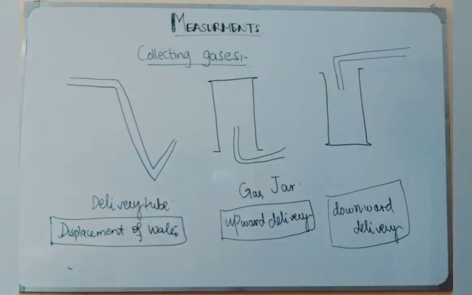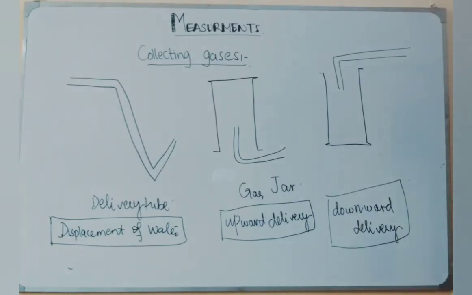In that case, the gases which are less dense than air can be collected over the surface of the air or over the layer of the air, and the method which we are using is the upward delivery, and the example is ammonia. The other gases like chlorine, like hydrogen chloride, which are denser than air and are soluble in water, can be collected by the downward delivery or the upward displacement of the air.